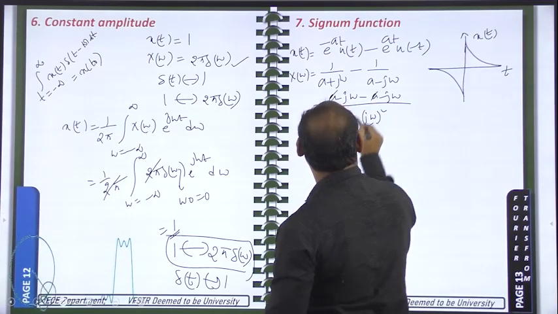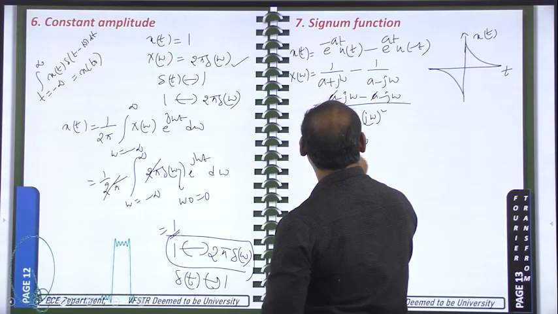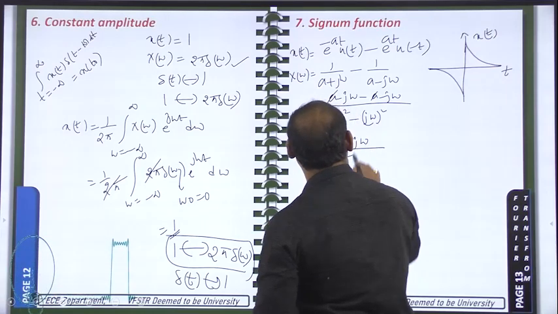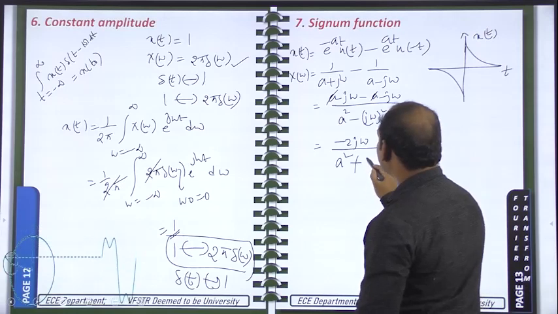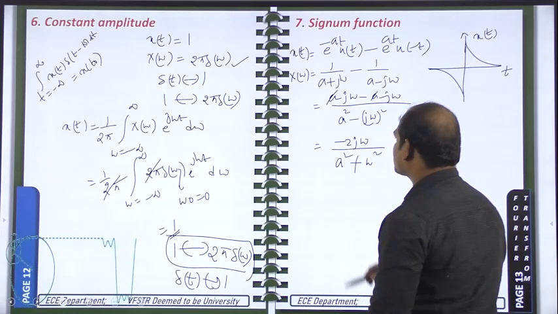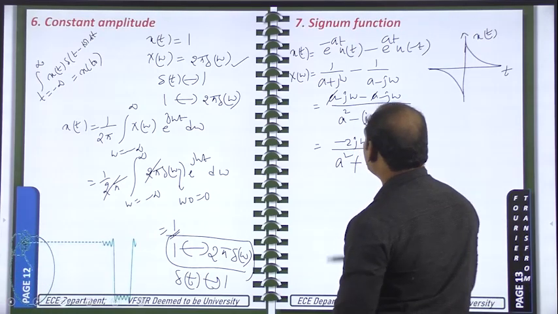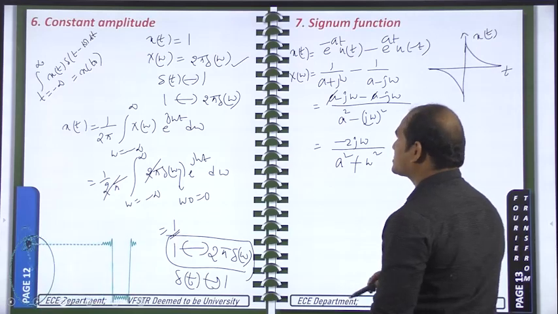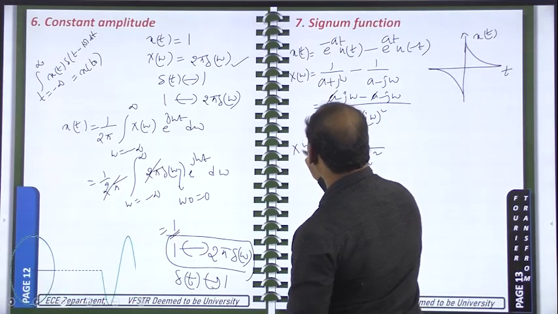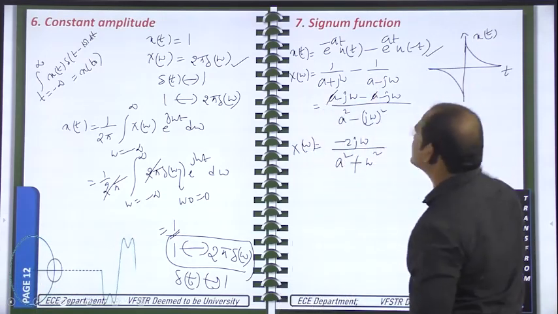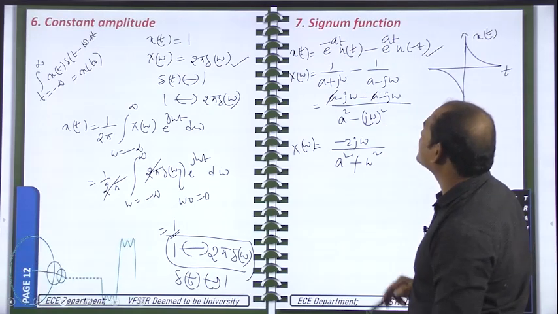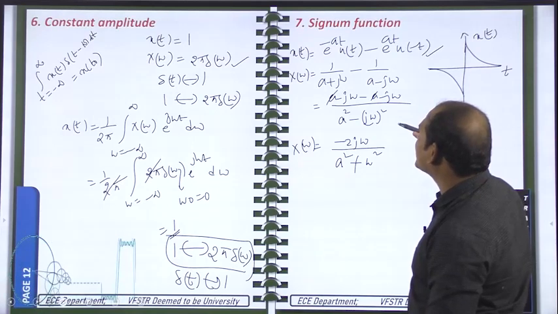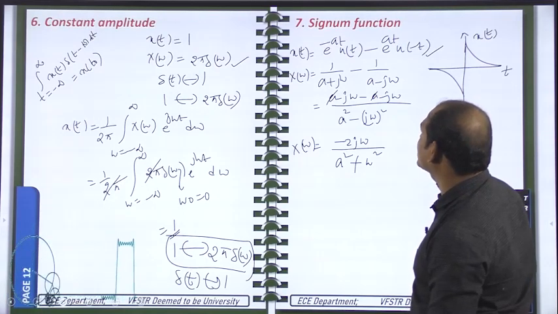So here a will be cancelled, minus 2j omega by a square minus j square omega square. J square means minus 1, minus minus plus, you will get omega square. So minus 2j omega by a square plus omega square we got. This is the Fourier transform for this signal. Actually they have asked for the signum function, but we have calculated this one. So from this only we can get the signum function Fourier transform also.